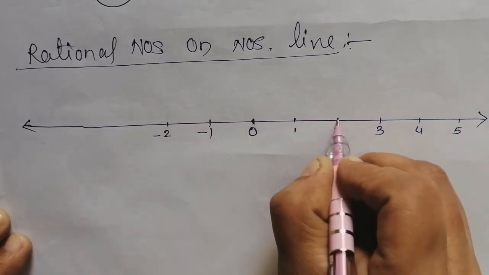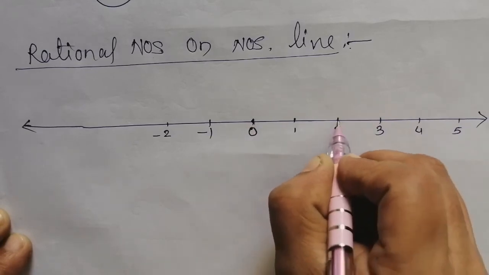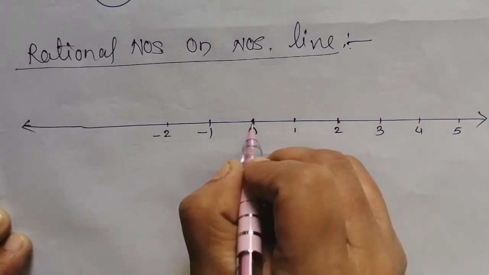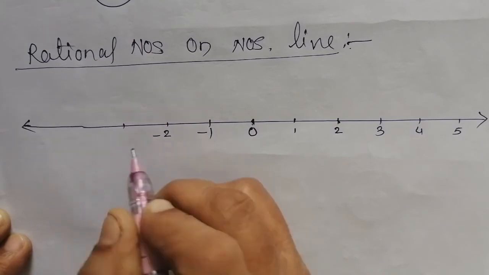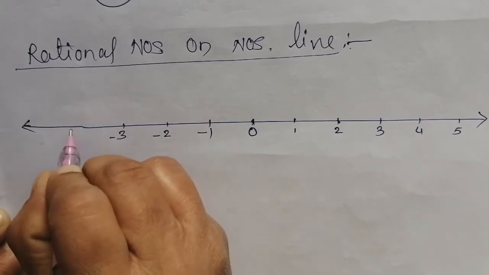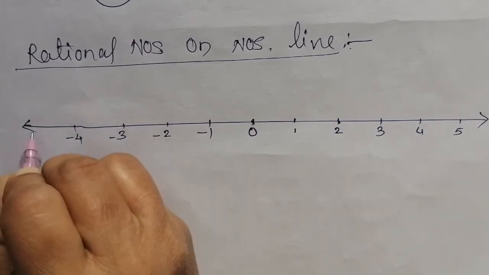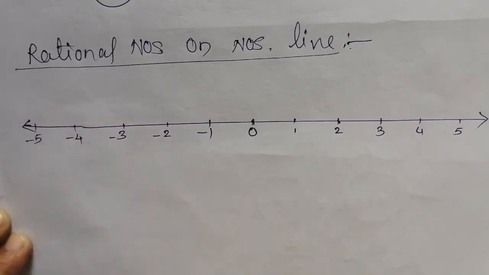If the distance between 2 and 0 is the same, the same distance will be 0 to -2, then -3, -4 and -5. This is the number line with positive and negative integers.